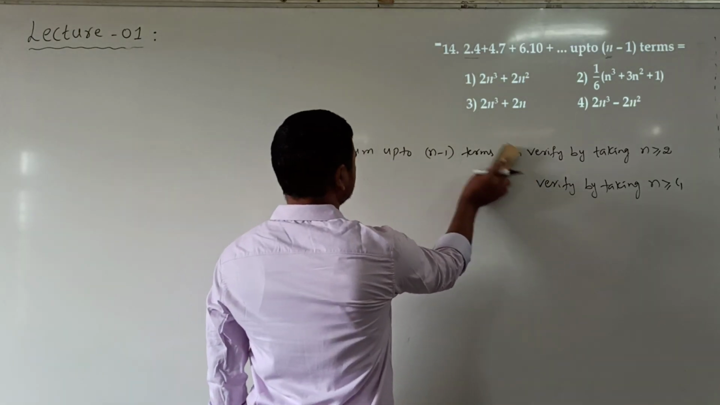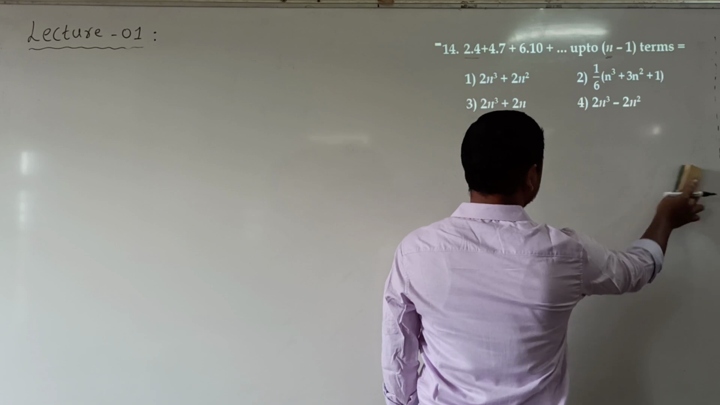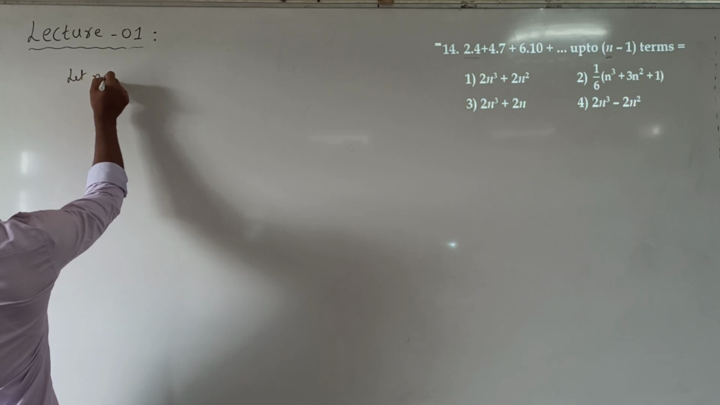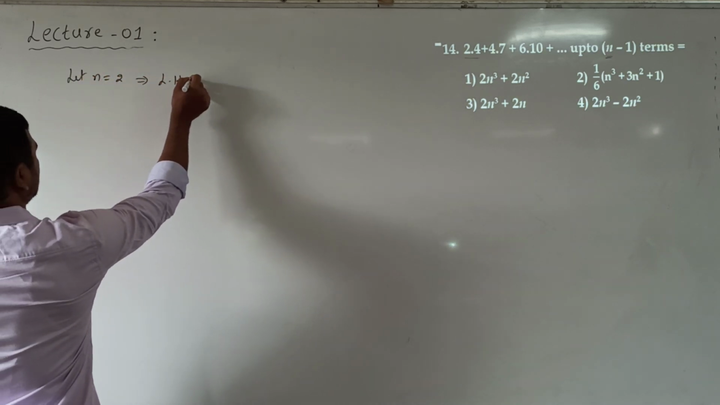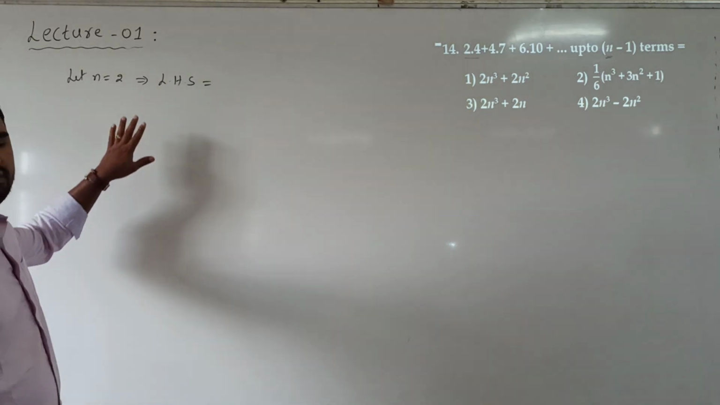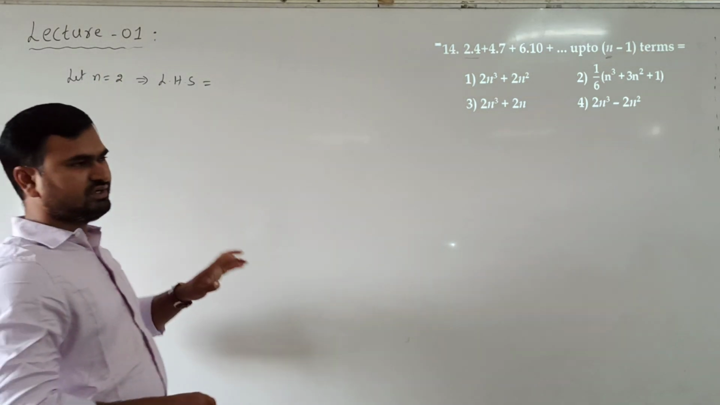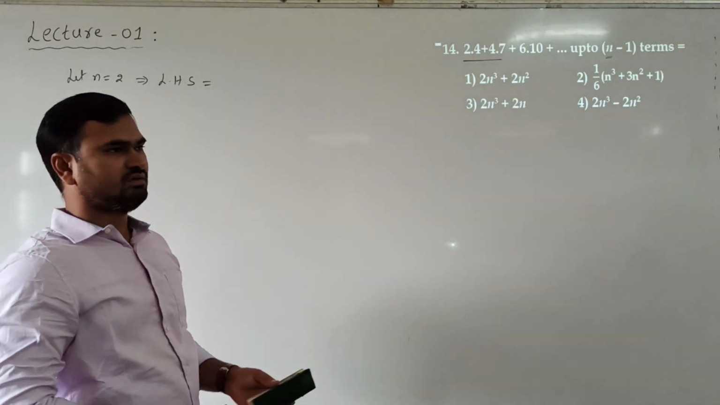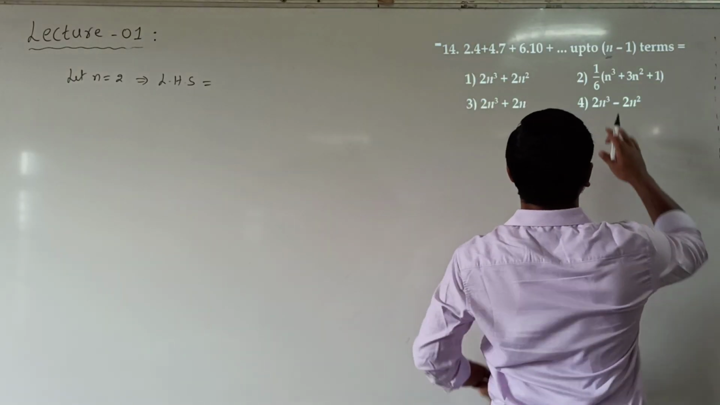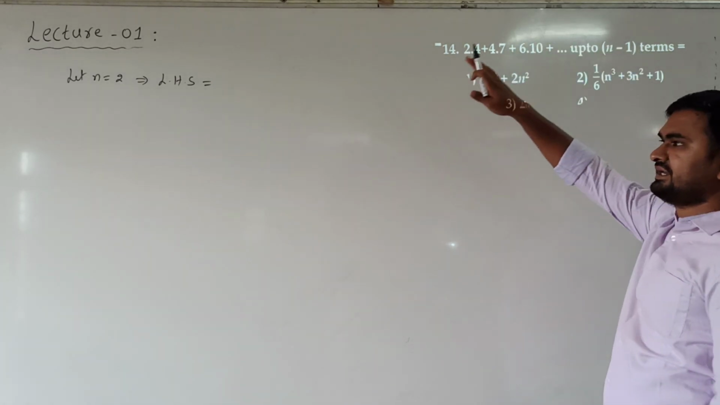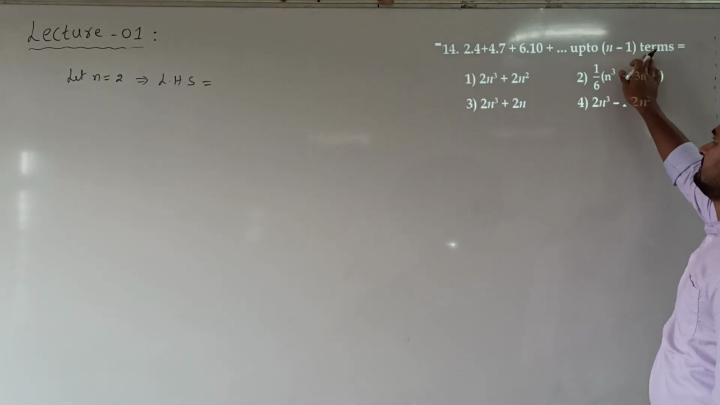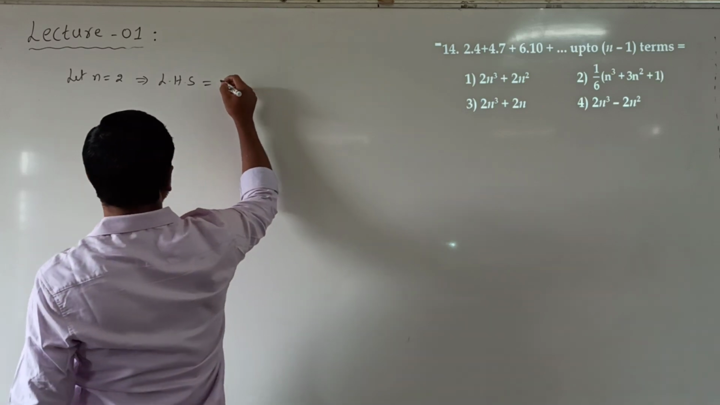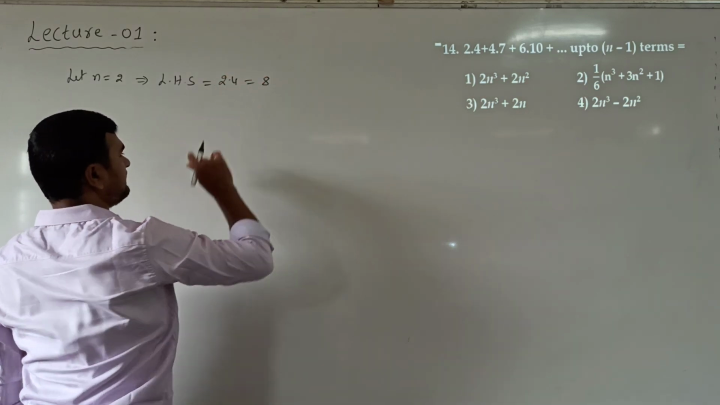Okay, so here you should take minimum value for n as 2. So let us take n equal to 2. Now what will be the left hand side? Now don't confuse that n equal to 2 means we have to take 2 terms. Are we taking 2 terms? No, we are not taking 2 terms. We are taking sum up to n minus 1 terms. Now n is 2 means 2 minus 1 term. So I will take sum up to 1 term only, that is 2 into 4. So left hand side will be 2 into 4 is 8.